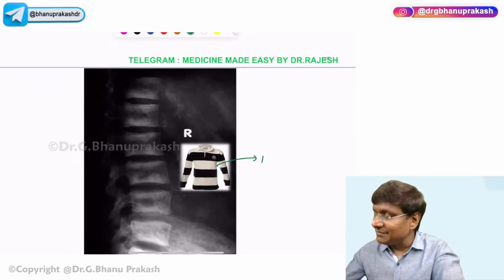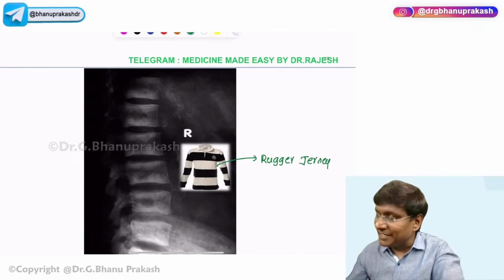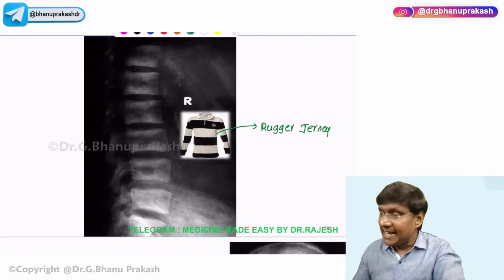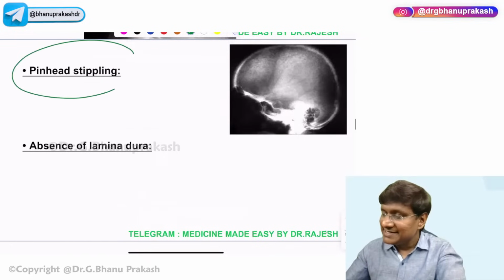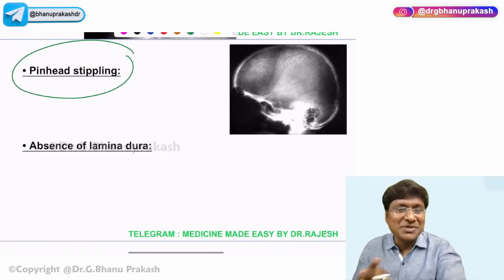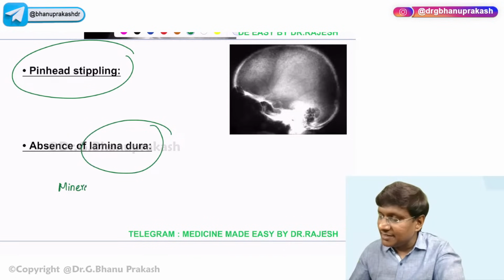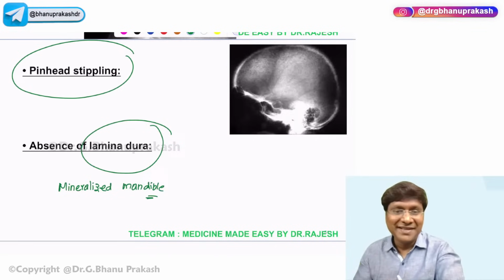And these patients will also have what is called the rugged jersey spine. Why do they have this rugged jersey spine? That is because of increased resorption from the bone. You will also notice pinhead stippling, which is also because of the bone resorption, and absence of lamina dura. What is lamina dura? Lamina dura is the mineralized portion of the mandible, right? So that mineralized portion of the mandible is being lost.